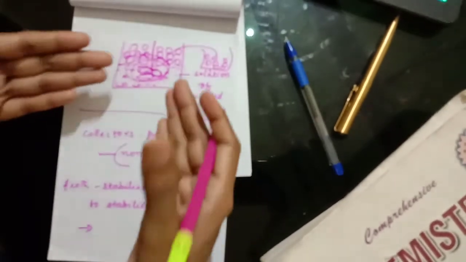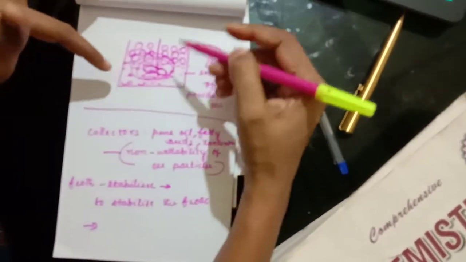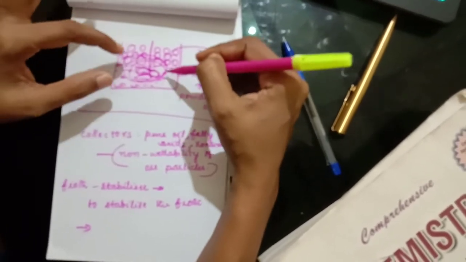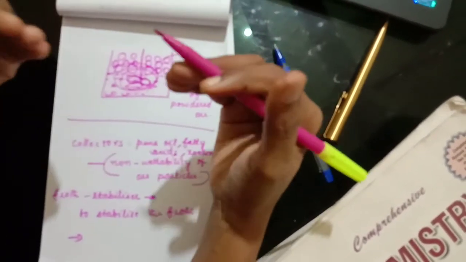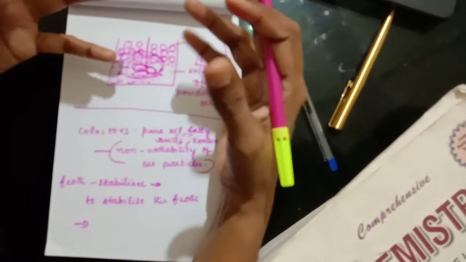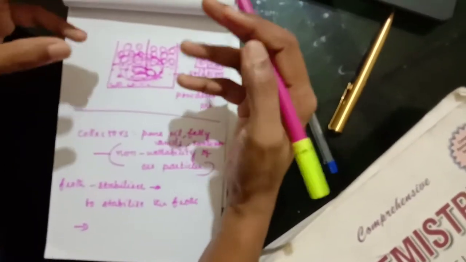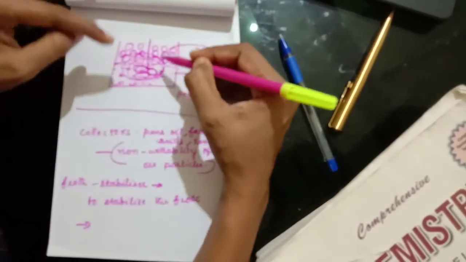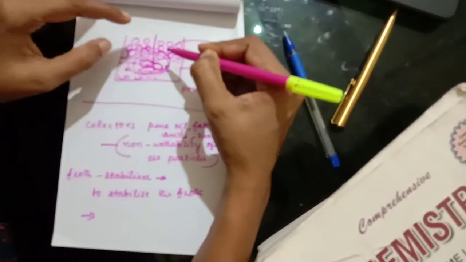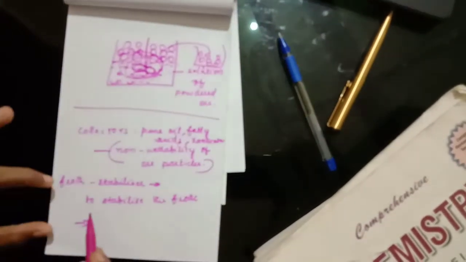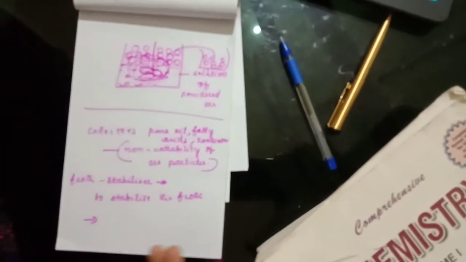While this froth is the one that is carrying this powdered ore, which is wetted preferentially by the oil and getting light in weight because it is wetted by the oil. So this lightweight particle, that is the powdered ore, will come up with the froth, and that froth should be staying there for long. That is the use of froth stabilizer. It will stabilize the froth.